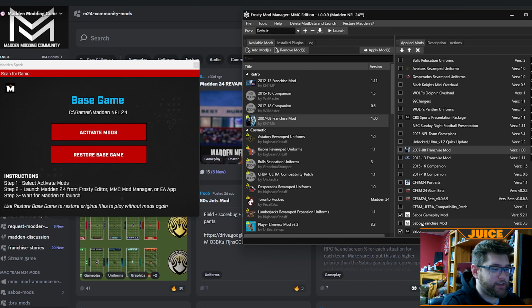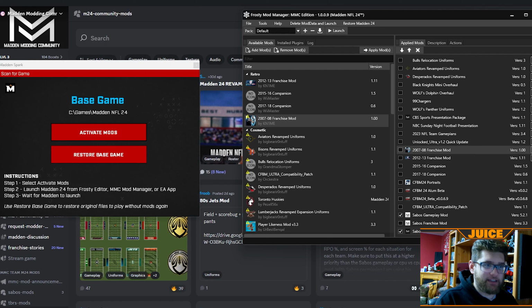And as you can see, I have two different sets of the franchise mod. I have the Sabos franchise mod and the Sabos franchise mod XP version. The XP version is the exact version of Madden as the base game, just with the Sabos franchise mod attached to it. The Sabos franchise mod without the XP version uses a different style of development.